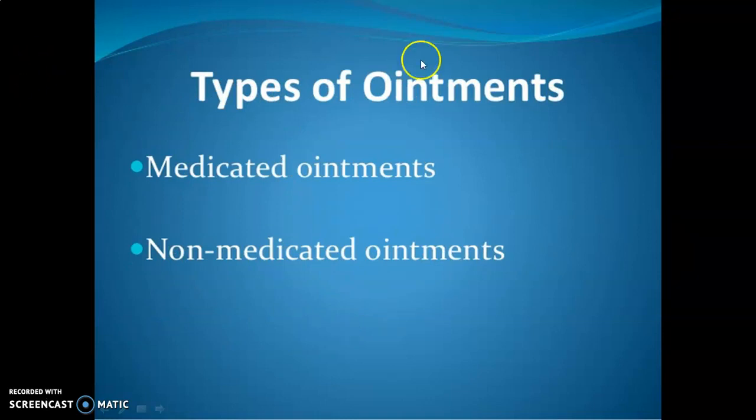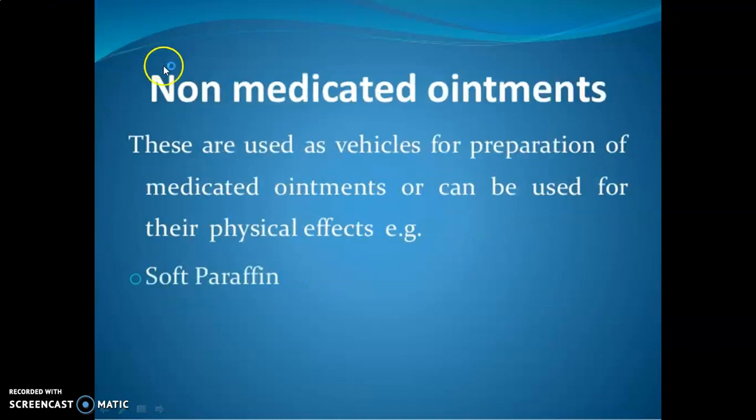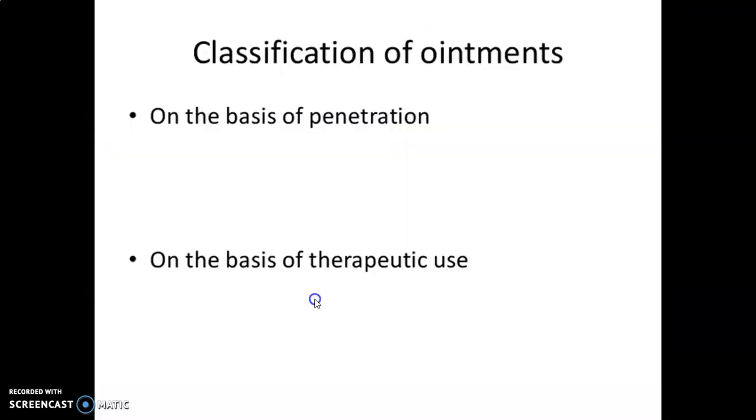Next, the types of ointments: medicated ointments and non-medicated ointments. Medicated ointments contain the medicament either dissolved or dispersed in the vehicle as fine powders or in the form of micronized powder. For example, gentamicin ointment. Non-medicated ointments are used as a vehicle for the preparation of medicated ointments or can be used for their physical effects. For example, soft paraffin.